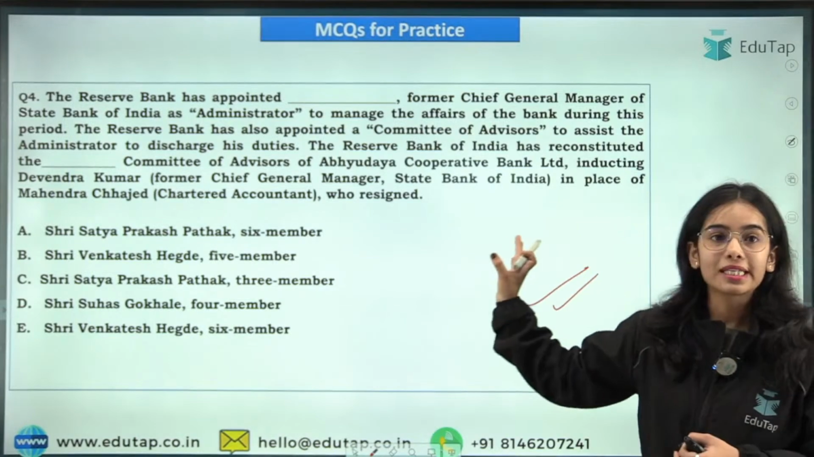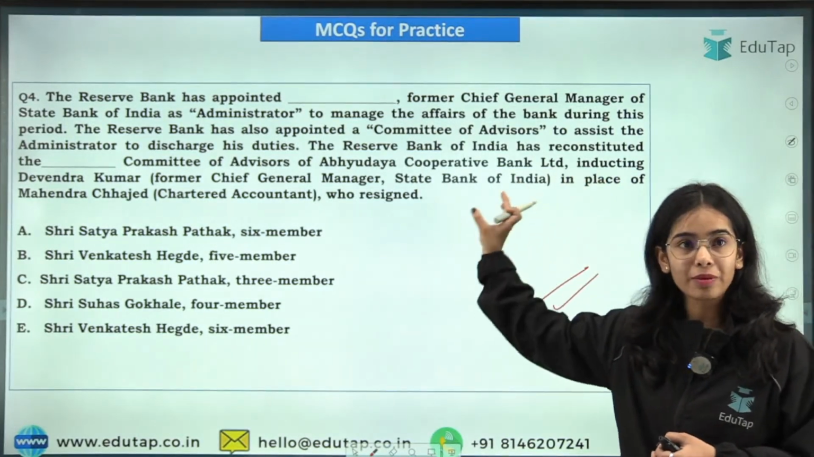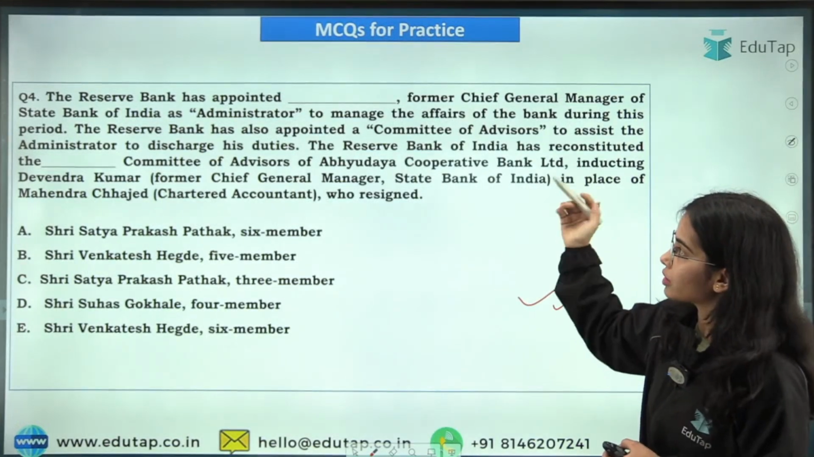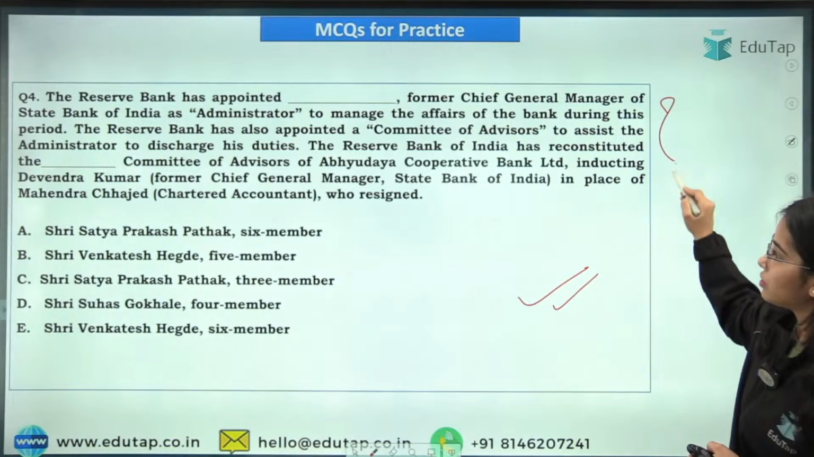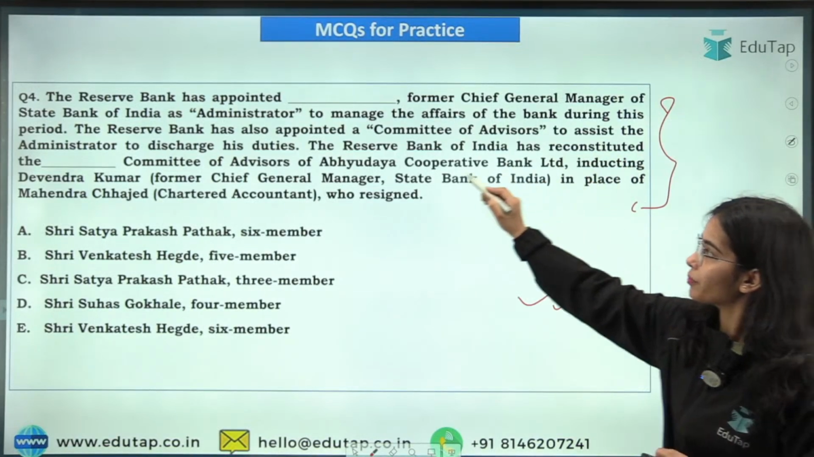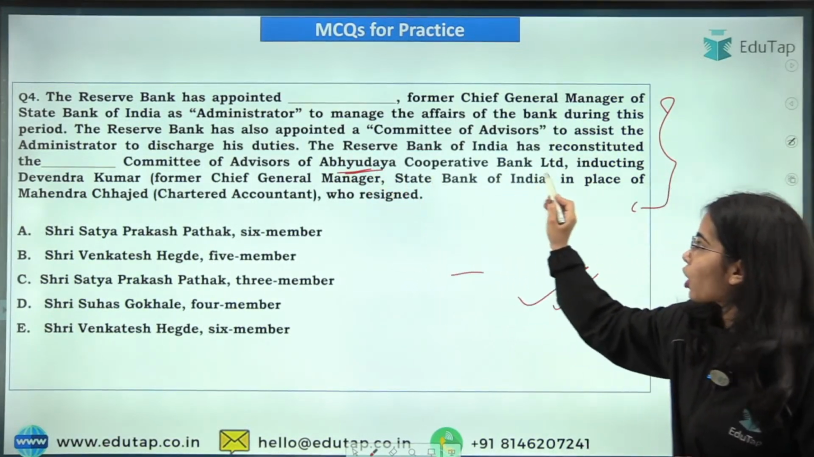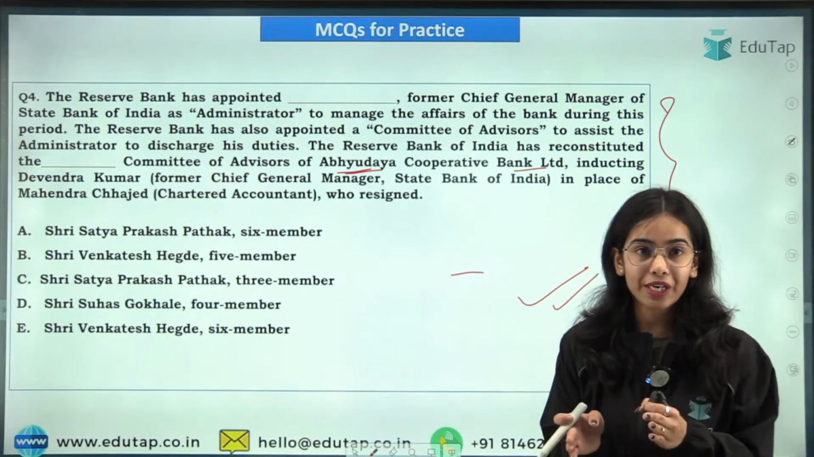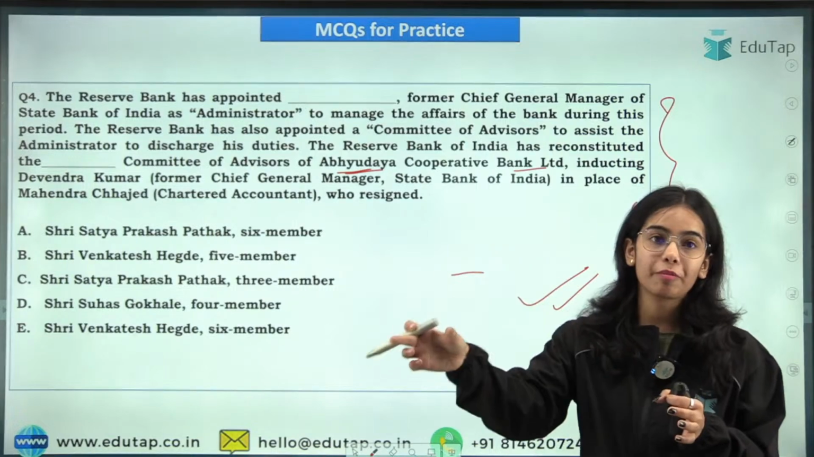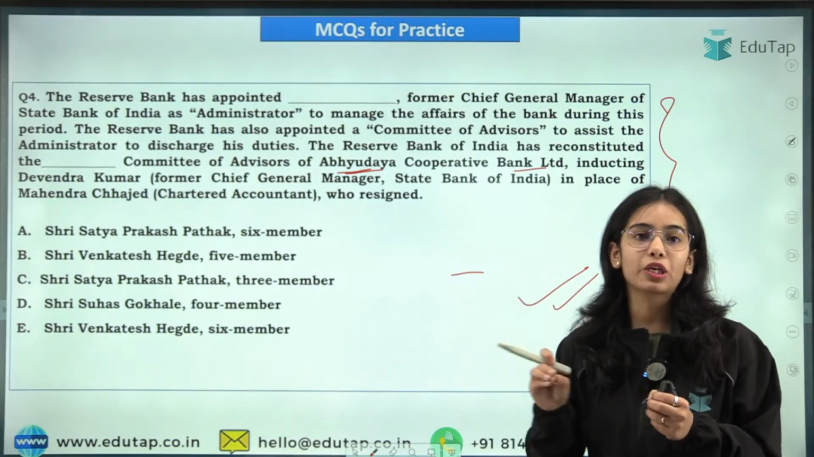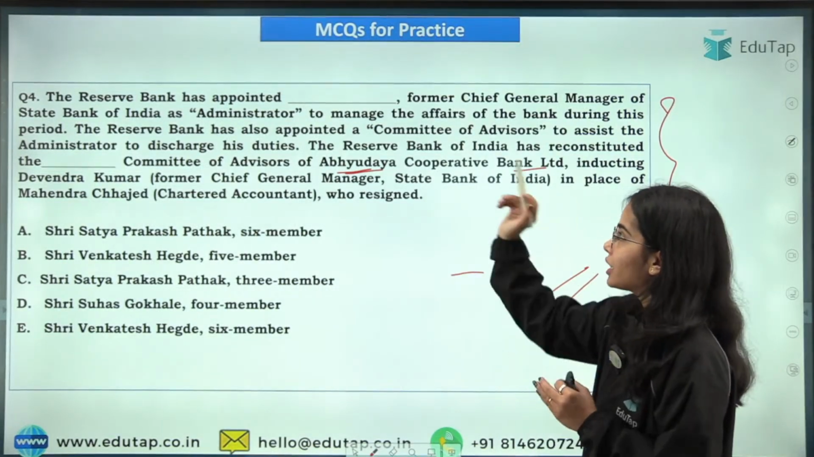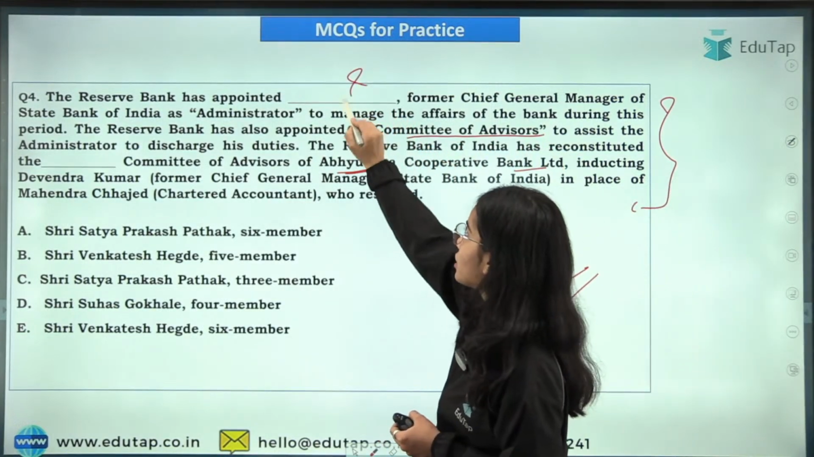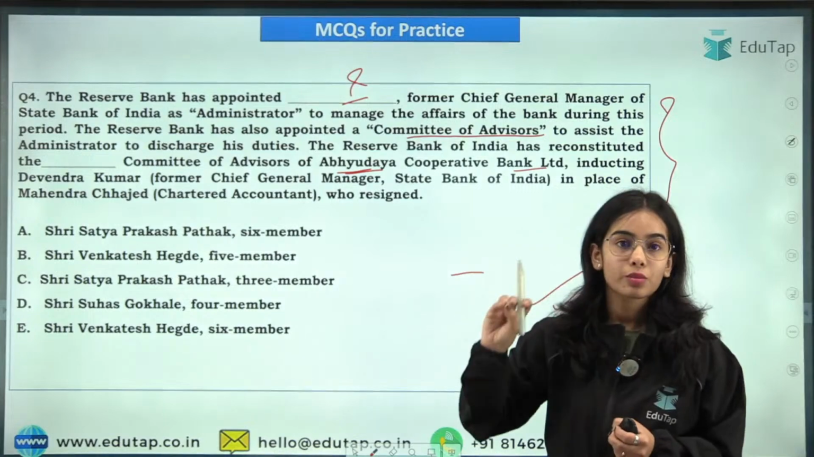the Committee of Advisors and the Administrator in regards to the Abhyudaya Cooperative Bank Limited. So you have to tell which of the following is the administrator, as well as how many members there were in the Committee of Advisors. Okay, how many members are there for the Committee of Advisors. So who is the administrator for the Abhyudaya Cooperative Bank?